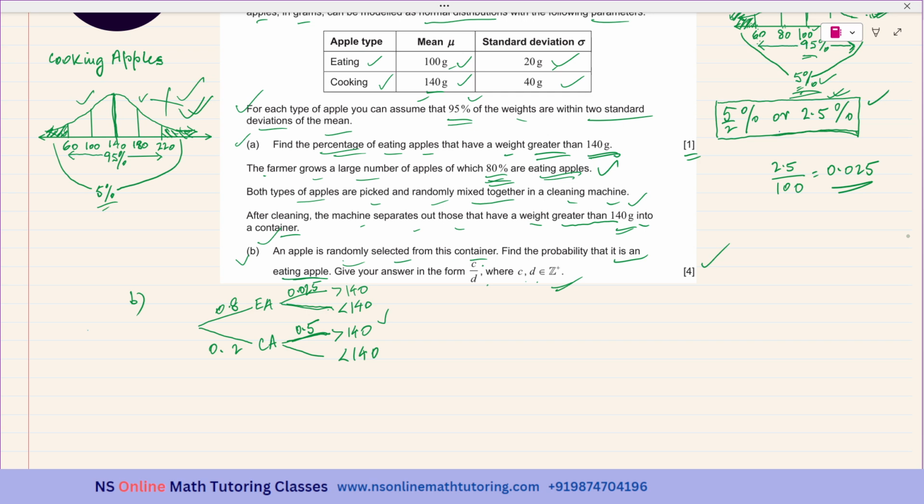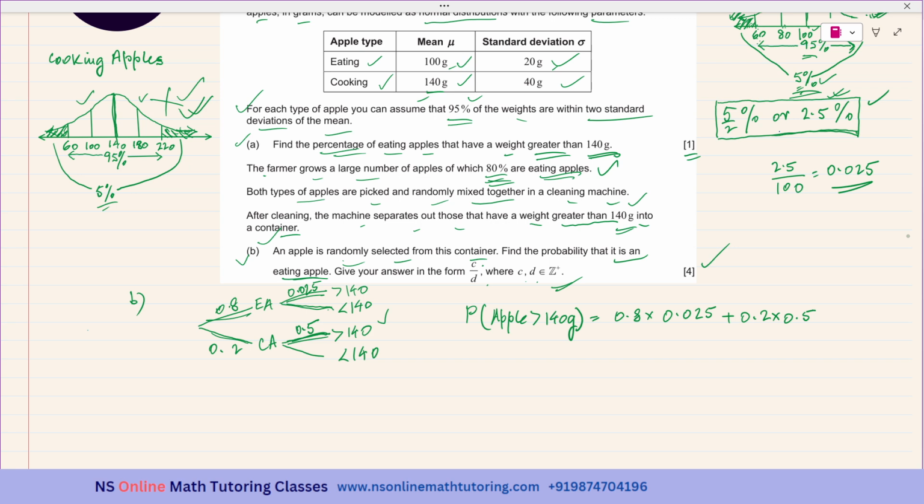So now this is the probability that an apple is weighing more than 140 grams. It can be a cooking apple or it can be an eating apple. Okay. So first of all, I'll be taking this branch. So 0.8 times 0.025 plus this branch, it is plus 0.2 times 0.5.